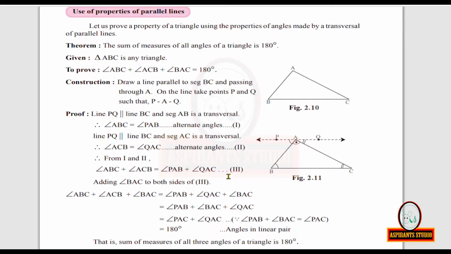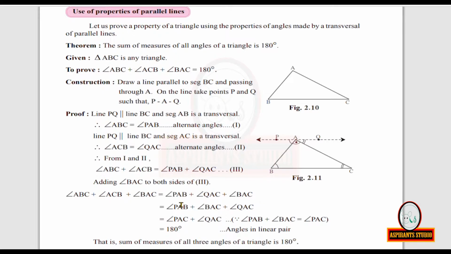So we have to add measure of angle BAC to the right hand side also. So we get this statement. We get measure of angle ABC plus measure of angle ACB plus measure of angle BAC is equal to measure of angle PAB plus measure of angle QAC plus measure of angle BAC.